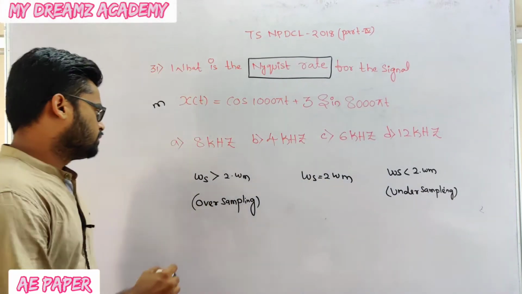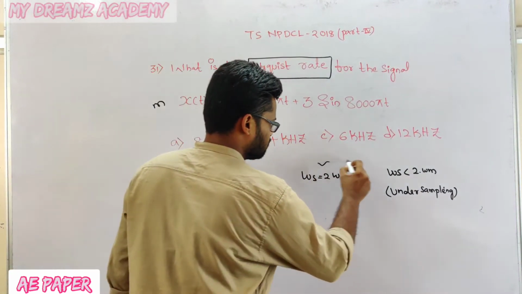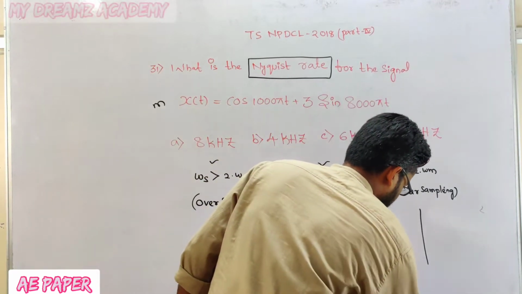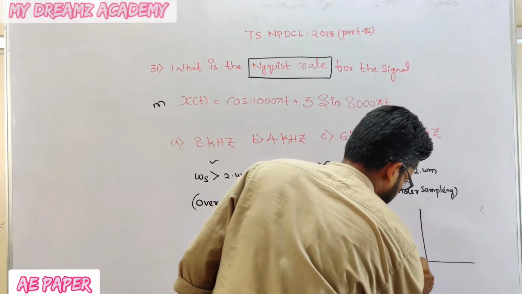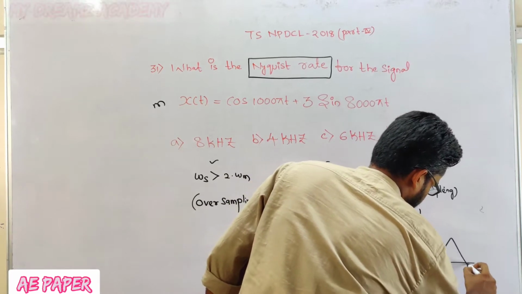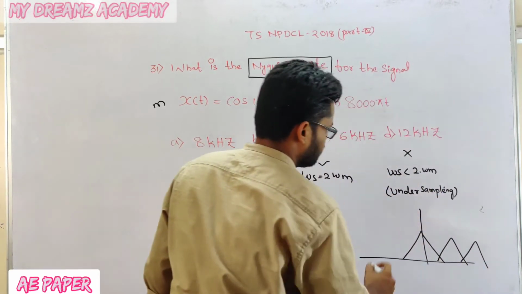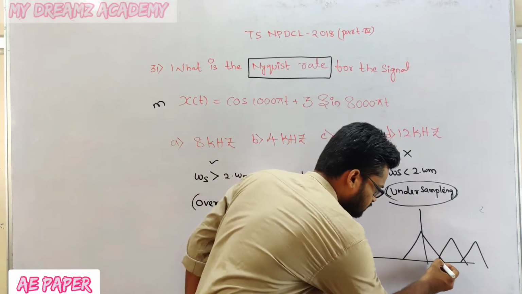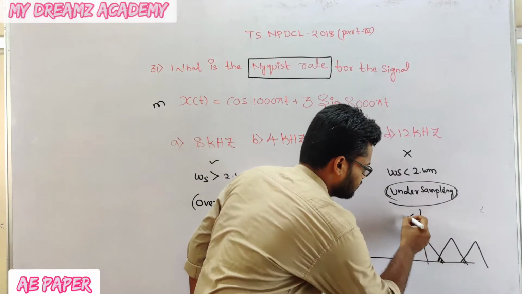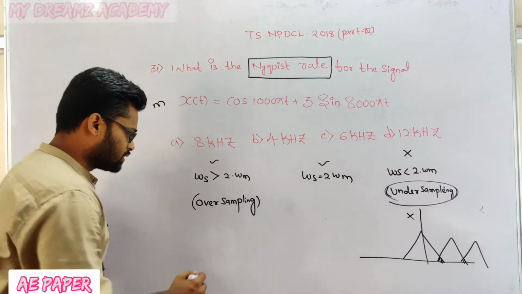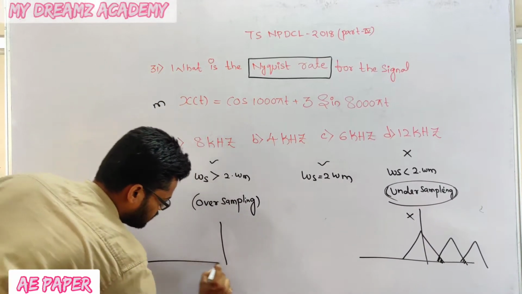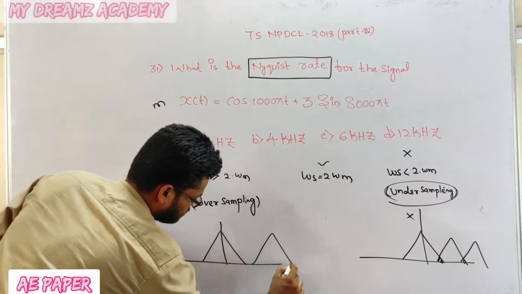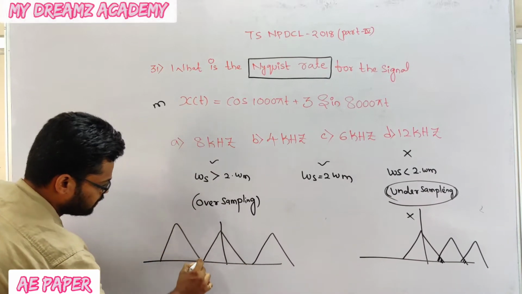These two are acceptable, but undersampling is not, because there is a crossover distortion of the signals like this. If you allow undersampling, there is a crossover distortion, so it is not acceptable. But oversampling is acceptable because there is no crossover distortion like this.